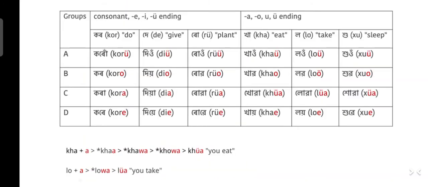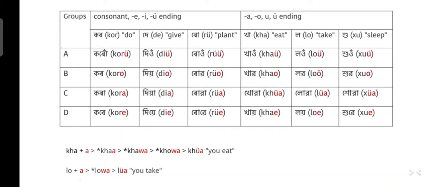So here are some verbs in present indicative tense with personal endings. In Assamese, verb conjugations sometimes depend on the last sound or the ending of verb stems. So based on that, present indicative, there are two groups.